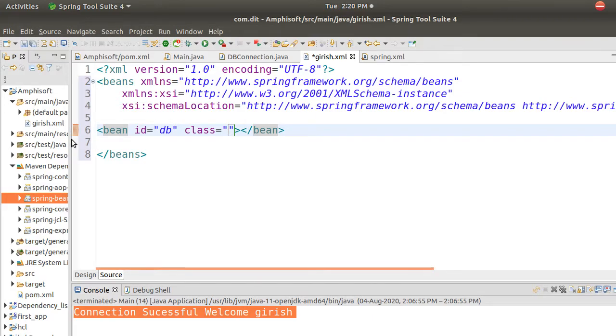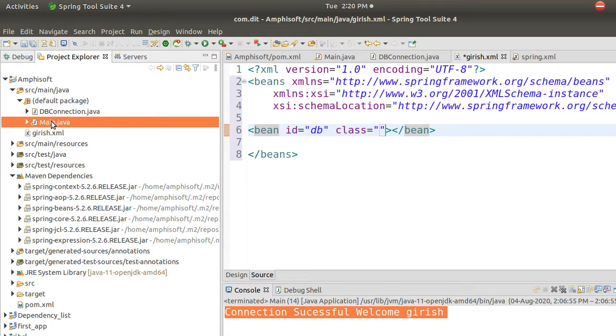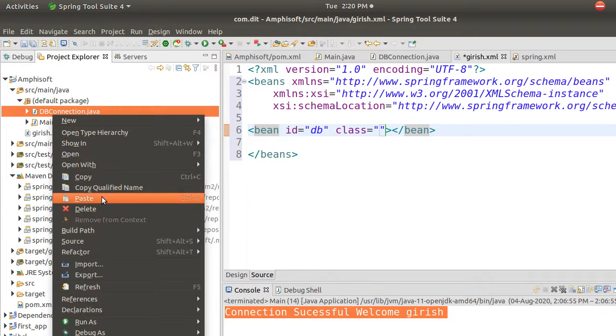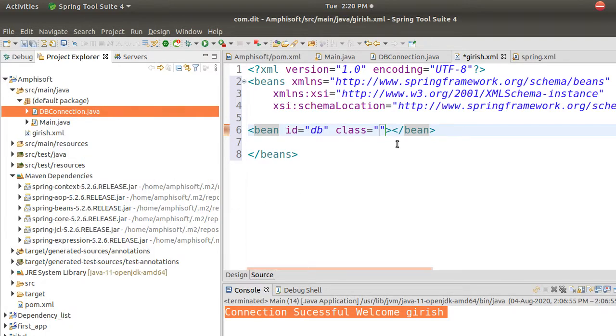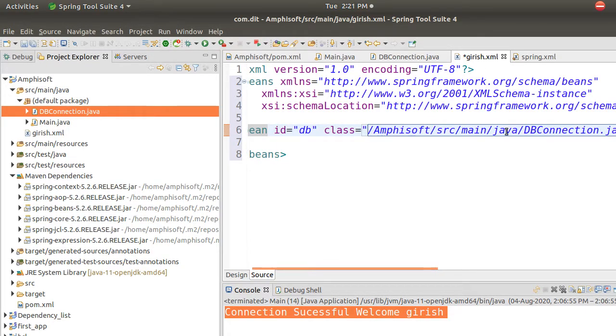What is the class name of your DB? Just go and check it out. It is in the default package, but you just click on copy qualified name and come here and paste it. I want the fully qualified class name, that is, it is present inside Java, and DB connection is the class name. So that is not a problem. I'll remove everything here.